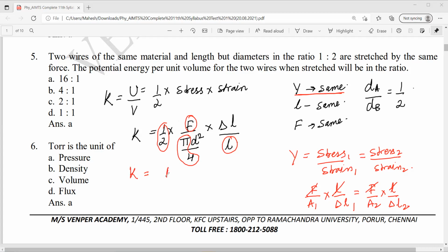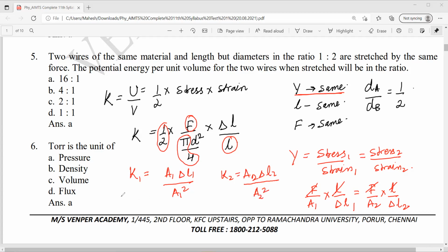So this is A1. I'll just write here A1 into delta L1 divided by A1 square, right? This is K1. And K2 will be A2 into delta L2 divided by A2 square.